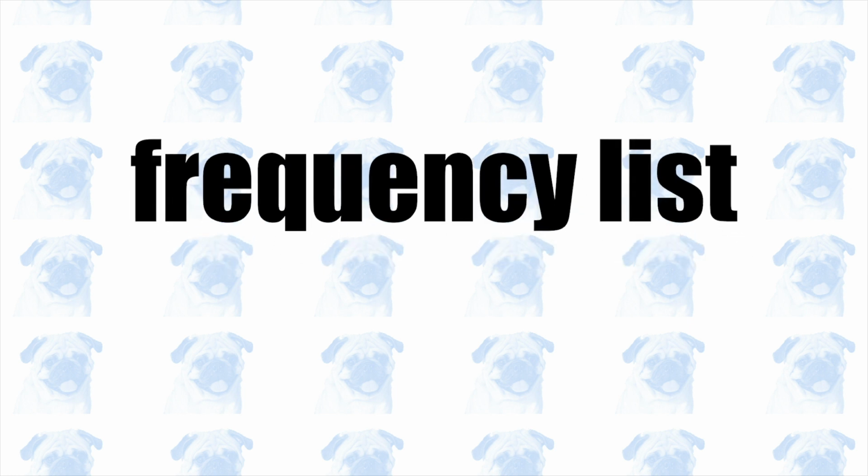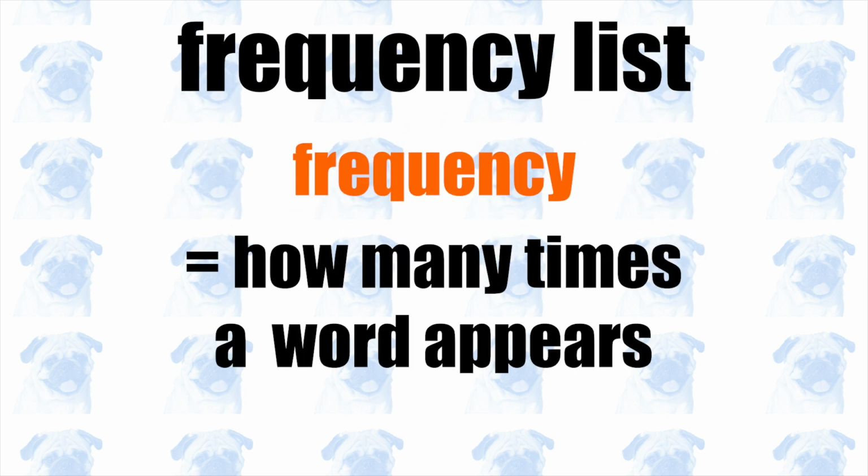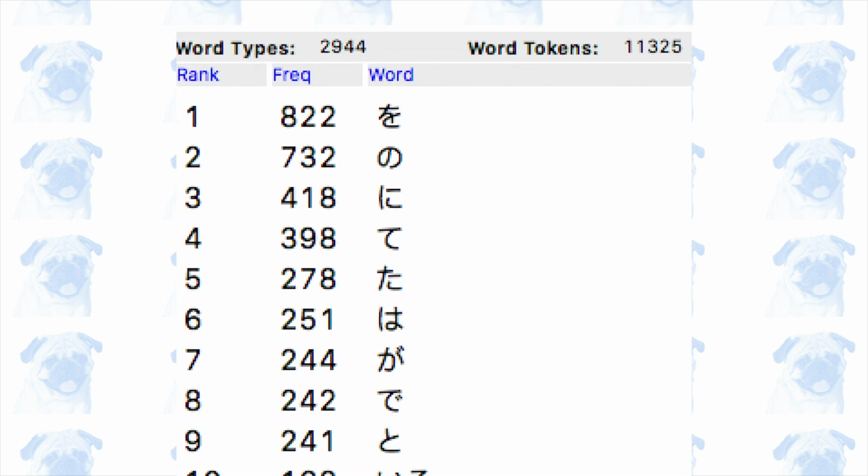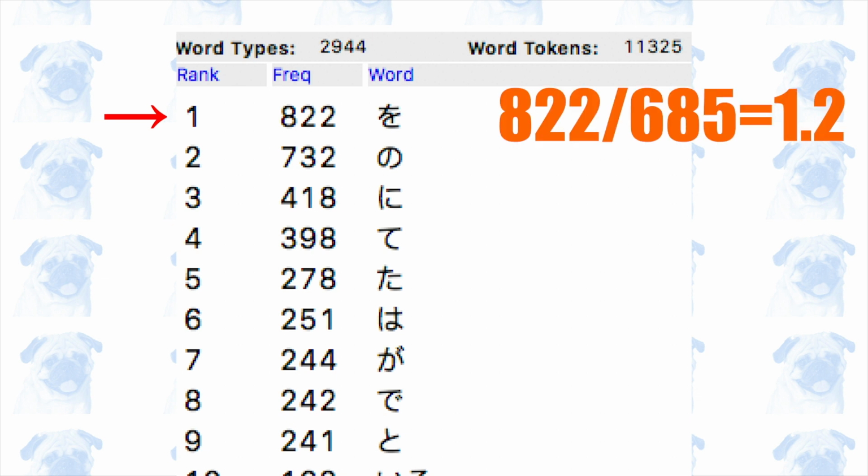Results. Firstly, let's have a look at the frequency list generated by conc. The frequency of a word refers to the number of times the word appears. On this frequency list, the word that appears at the top, namely the particle, or, is the most frequent word, and it appears 822 times, which means the particle, or, appears 1.2 times on every normal monster card.